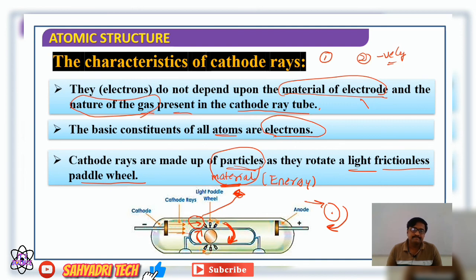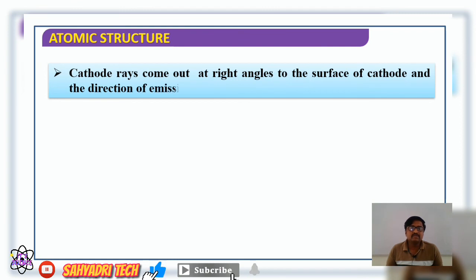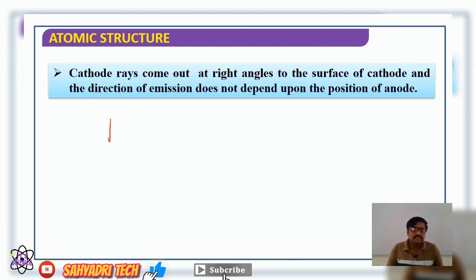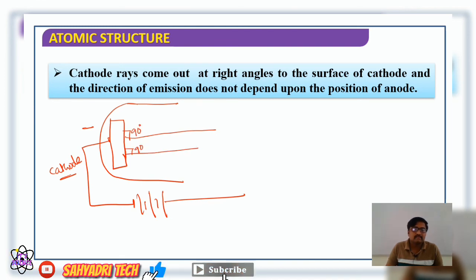Well, then further, cathode rays come out at right angles to the surface of a cathode. Say it is the cathode, a metal plate connected to the negative terminal of a battery within a discharge tube. So cathode rays come out of the surface at 90 degrees, at right angles to the surface of the cathode.